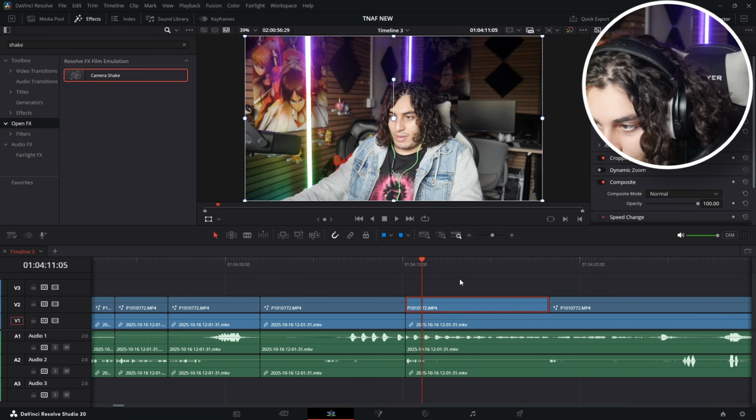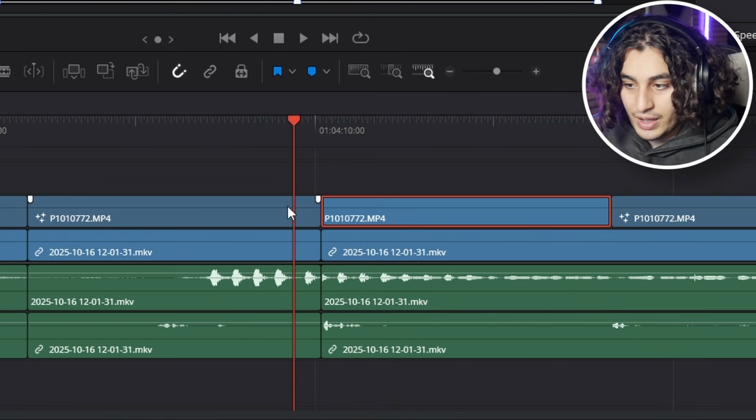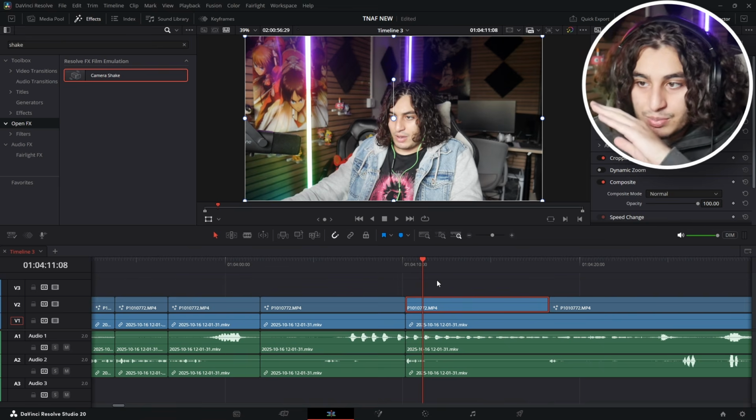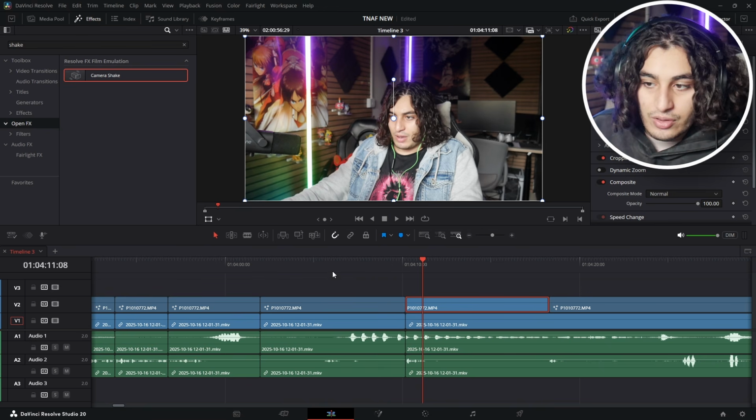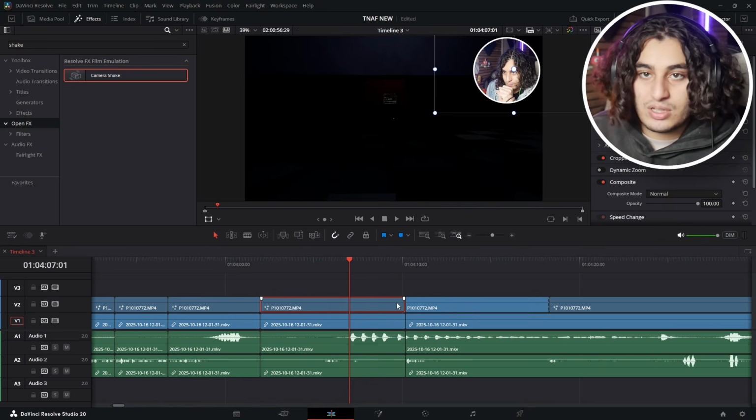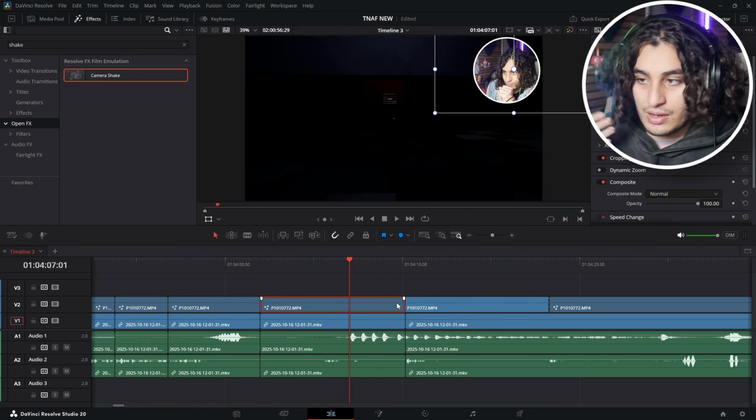Now if we look closely, guys, we have a dark blue over here and a light blue. The light blue means there has been no effects. There's nothing added. The dark blue means there's an effect on it. That's how you can tell the difference between an edited file and a non-edited file.